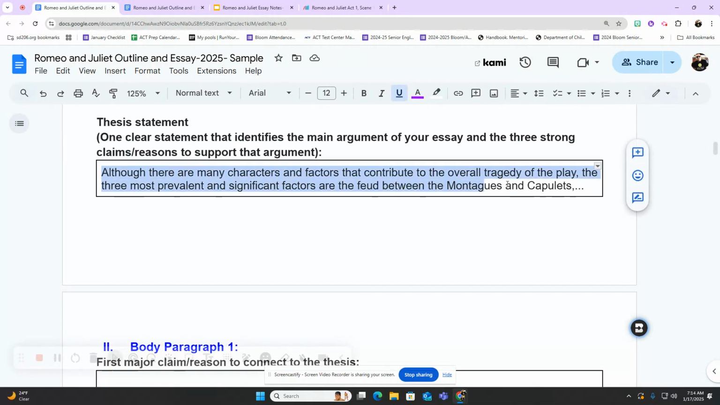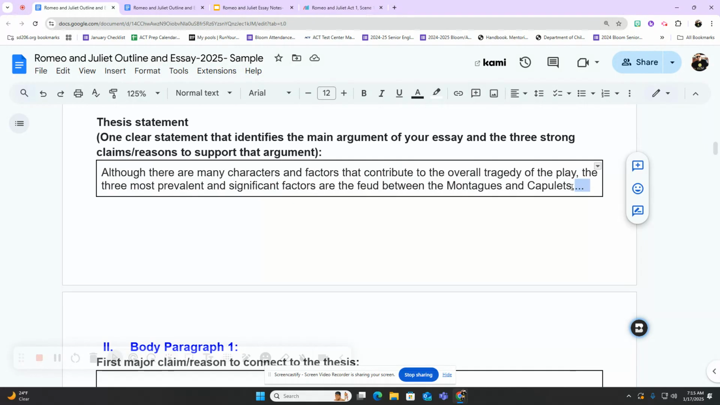All right. Now, I have a thesis statement here, but mine is incomplete because mine is just a sample. Your thesis statement should be something similar, but here's how mine sounds. I'm just going to reiterate. Although there are many characters and factors that contribute to the overall tragedy of the play, the three most prevalent and significant factors are the feud between the Montagues and the Capulets. And then I only have one point there.